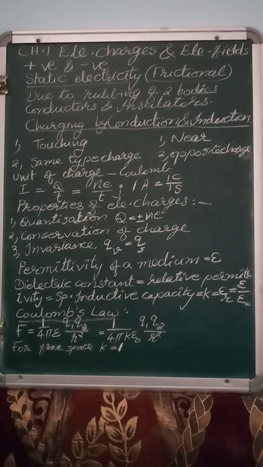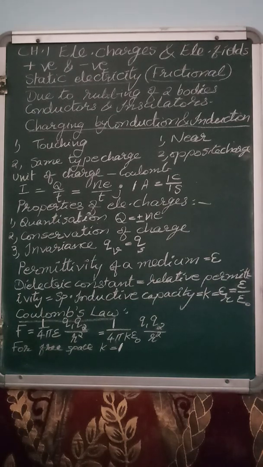Next come to conduction, that means conductors and insulators. The one which passes electricity easily is called a conductor. The one which does not pass is called an insulator. One main difference between the conductor and insulator is that when we give charge to a conductor, the whole charge will get distributed all over the surface of a conductor.